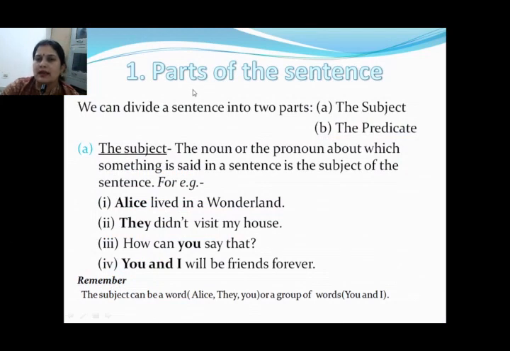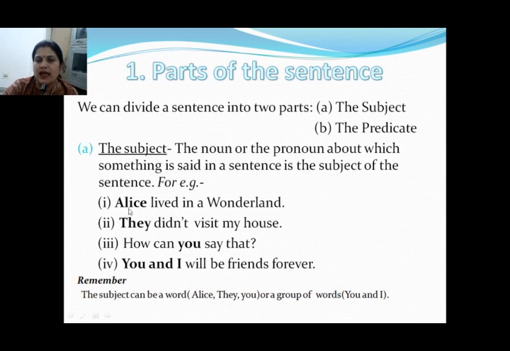Now we will study about parts of the sentence. We can divide a sentence into two parts. A sentence is made up of two parts, the subject and the predicate. So now what is the subject? The noun or the pronoun about which something is said in a sentence is the subject of the sentence. From the examples, it will be very clear to you.